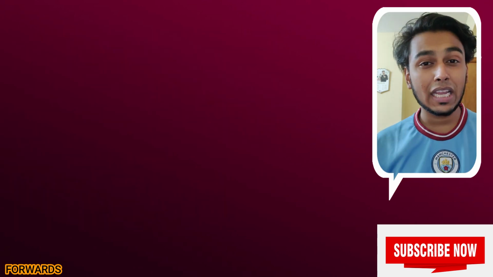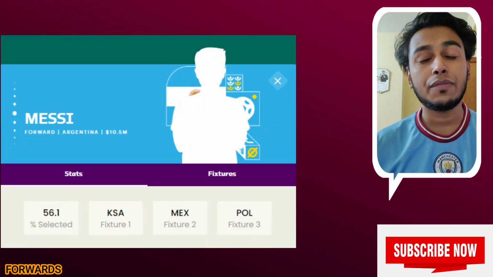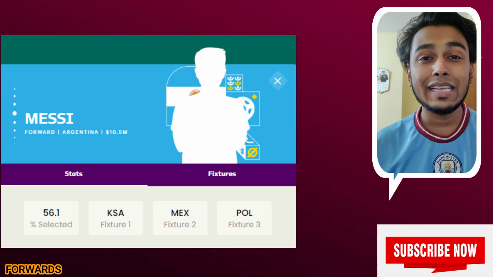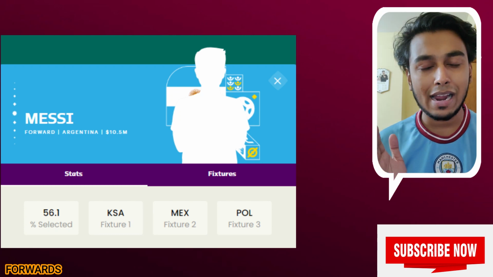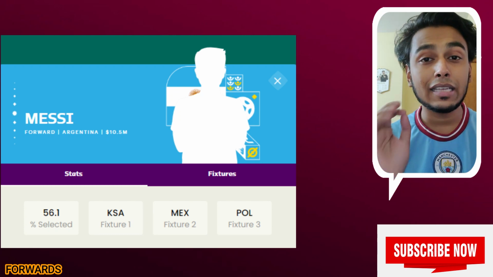Now about the second one, we are taking Lionel Messi from Argentina, and he is just 10.5 million, and Argentina's first match is against Saudi Arabia.